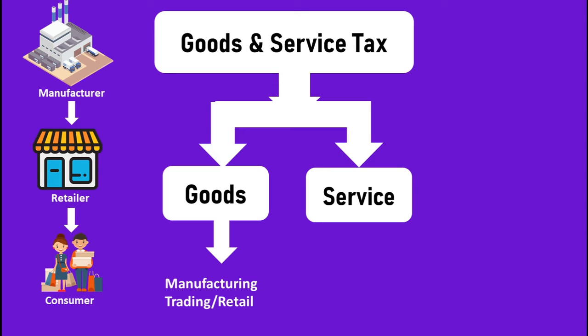For example, Apple manufactures iPhone and sells it to Amazon, and Amazon sells it to the consumers. Almost every product like electronics, hardware, chemicals, textiles are charged to GST except some basic necessary products like food products like milk, egg, meat, rice, etc. So we have to pay GST on these goods. Next we will see services.